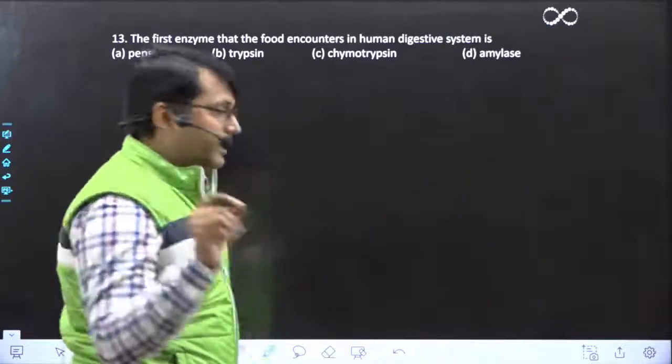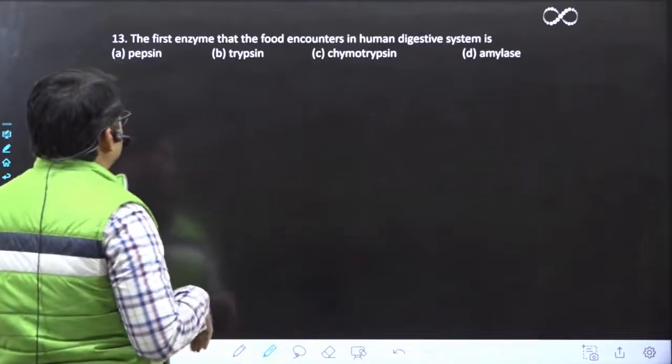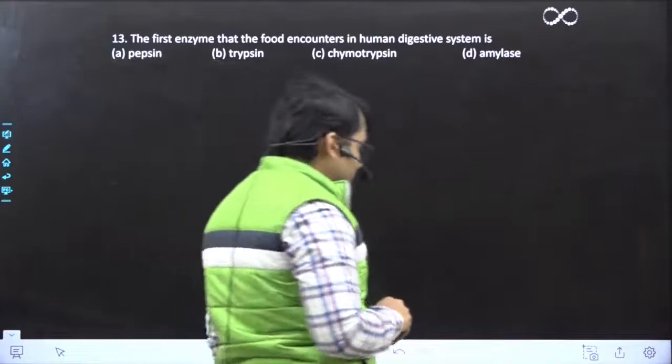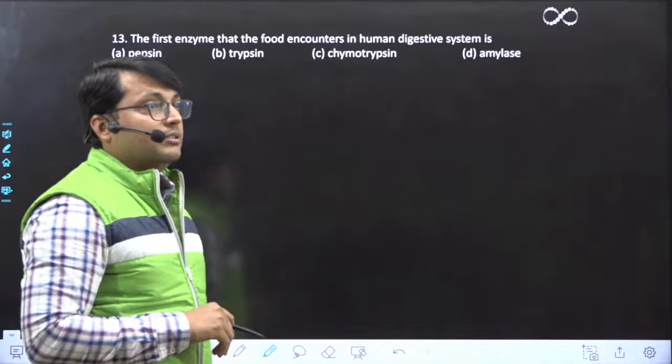This question says, the first enzyme that the food encounters in human digestive system is, now it is a tricky question, है ना? आपको आता भी होगा, लेकिन you may fall in trap of this question. A is pepsin, B is trypsin, C chymotrypsin and D is amylase. है ना? क्या होगा इसका आंसर?